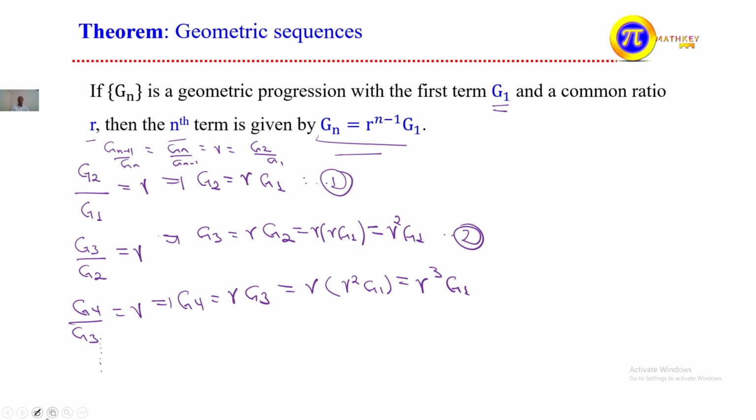If we continue in this way what we observe here እዚህ ጋር ምን እናያለን፣ እዚህ ጋር ስናይ ምን ሆናል ማለት the nth term ሁሉም ጋር ስናያቸው what's their differenceአቸው ስናይ እዚህ ጋር ምን ሆናል ማለት ነው፣ 3 ስንል 3 ሲሆን r square g1 ነው፣ 2 ስንል r times g1 ነው፣ 4 ስንል r cube g1 ነው። ስለዚህ the power of r is what common ratioአቸው power በስንት ይቀንሳል በአንድ ስለሚቀንስ we call this is what r the power of what n minus 1 times g1. Here what this is what the nth term that we want to find.